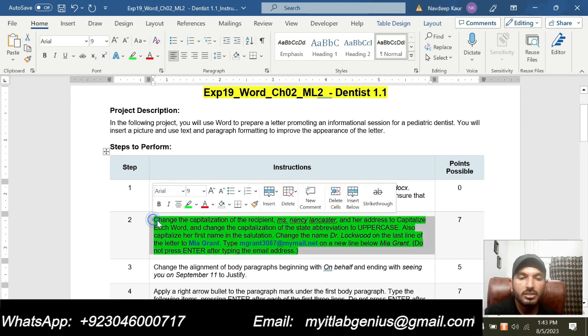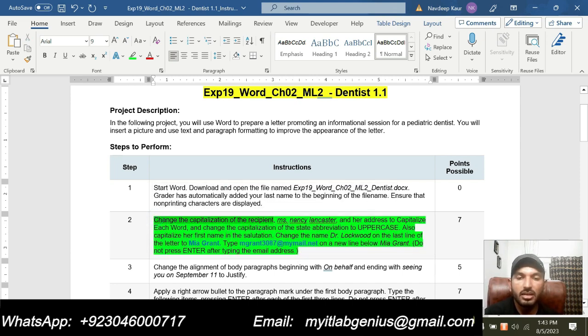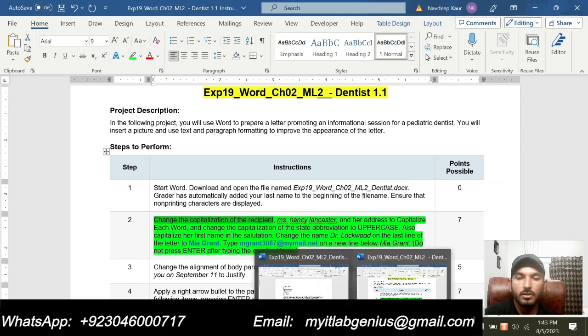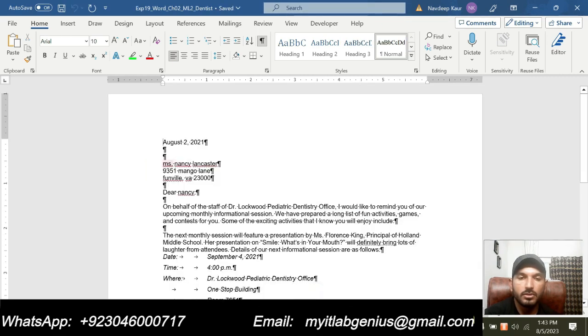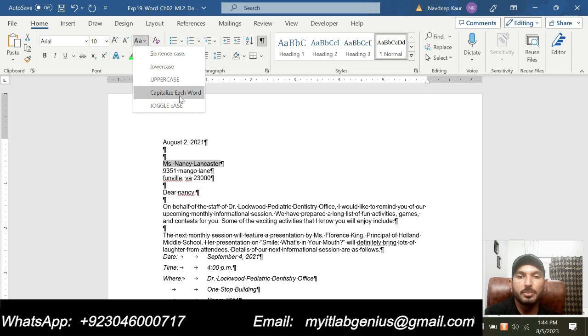So first, change the capitalization of the recipient. This one. So you will select this and you will go to this and you will capitalize each word.